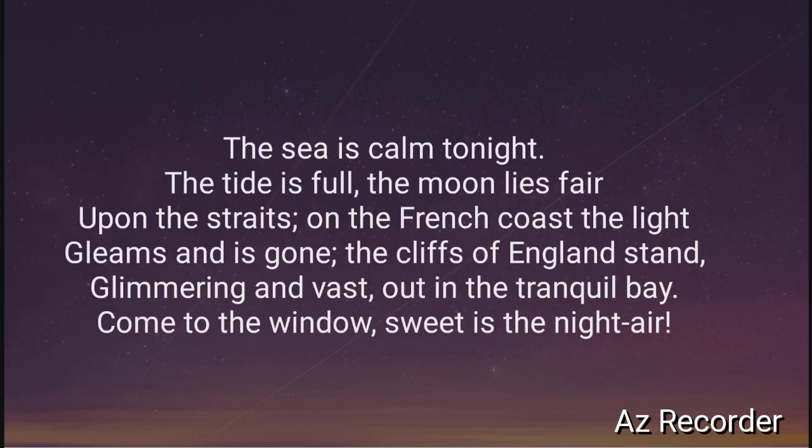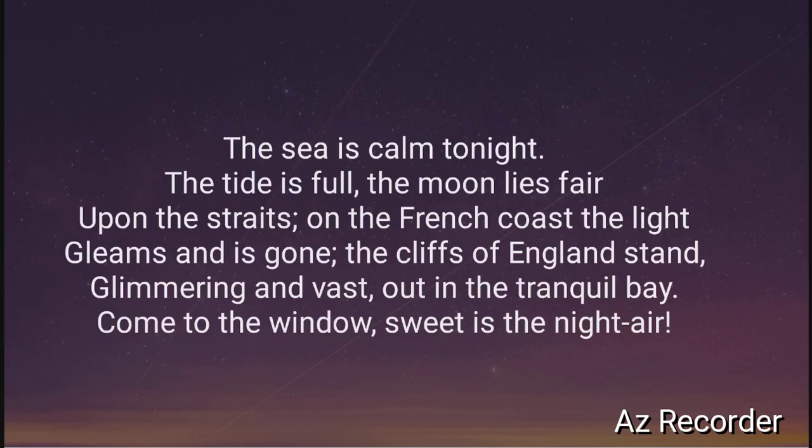So in the first few lines, he's saying the French coast, the light gleams and is gone. Gleams means shines. The light on the French coast shines. And then after shining for a long period of time, it is switched off. It is gone. The light is gone. The cliffs of England stand glimmering and vast out in the tranquil bay.